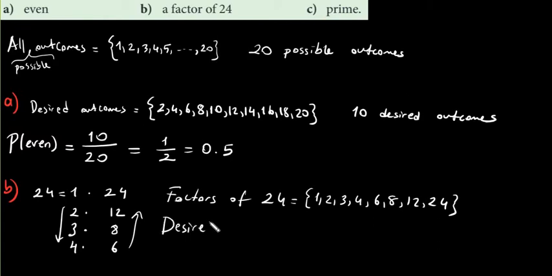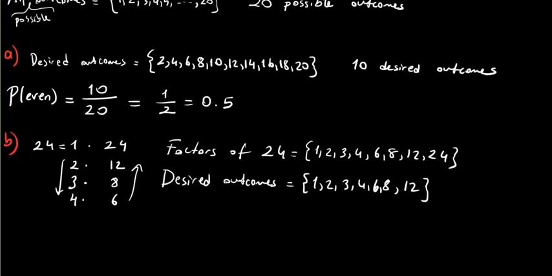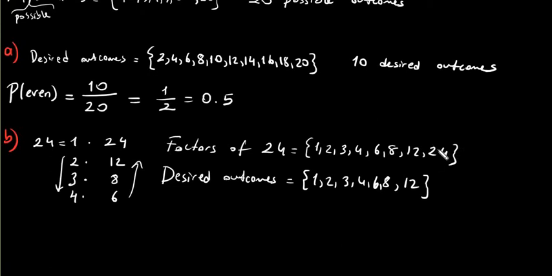So the desired outcomes will be 1, 2, 3, 4, 6, 8, 12. Not 24, because 24 is not among these numbers. On the cards, we don't have the number 24. It's not a desired outcome. All right, so desired outcomes 1, 2, 3, 4, 6, 8, 12. If you have a question, please ask. Be careful, we don't count 24 because 24 is not among the all possible outcomes.